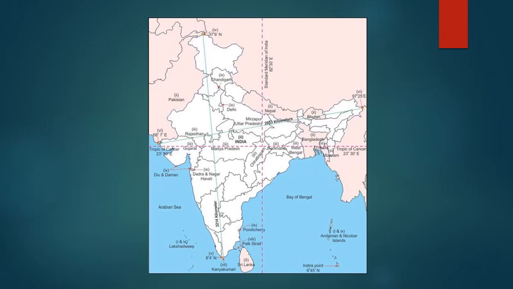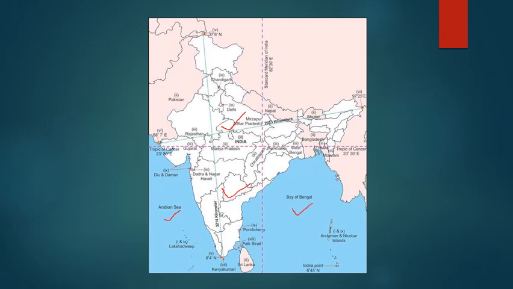So if you see the Tropic of Cancer, it is dividing the country into two equal halves, right? In the first half you can see Mirzapur, Rajasthan, Chandigarh, Delhi. And if you see the lower half, most of the part is covered with water, right? On the west side you will get the Arabian Sea, and on the east side the Bay of Bengal.